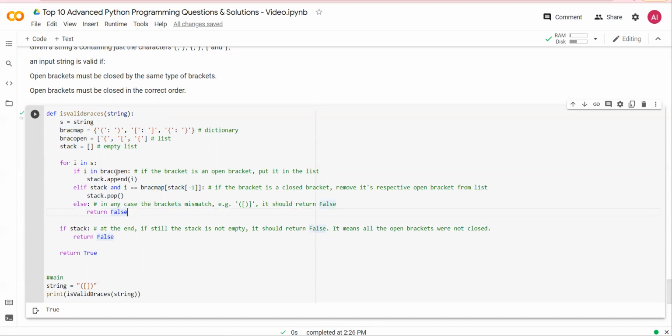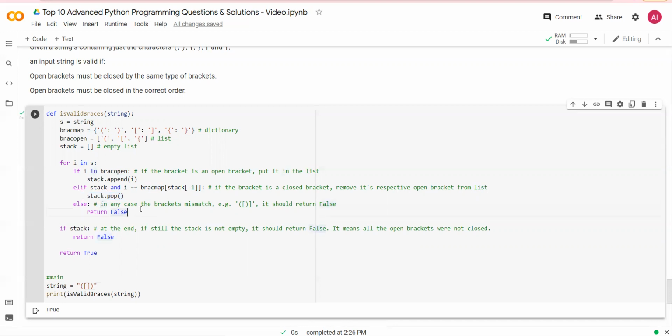If I is in bracket open, that means it's opening the bracket, then stack.append, that means add that bracket to the stack. Else if stack is there, that means there is something in stack and I is in the bracket map, that means it's part of the string, then stack.pop, that means remove it. So if it's there and it is part of the bracket map, then remove it.